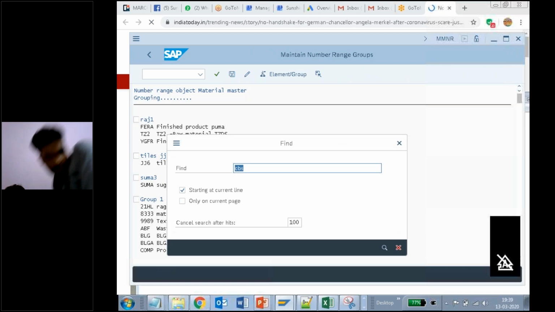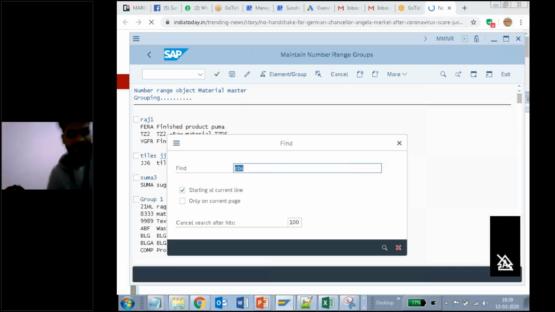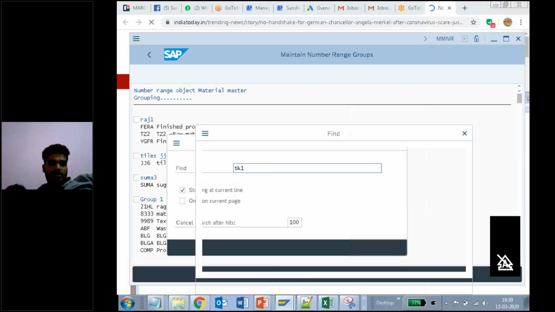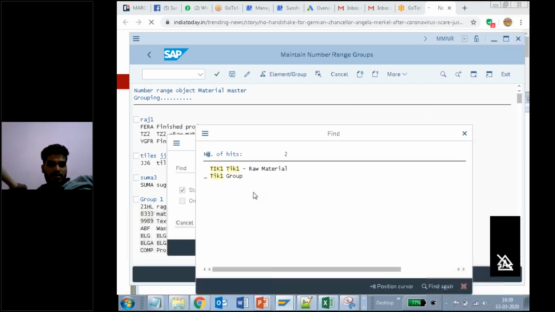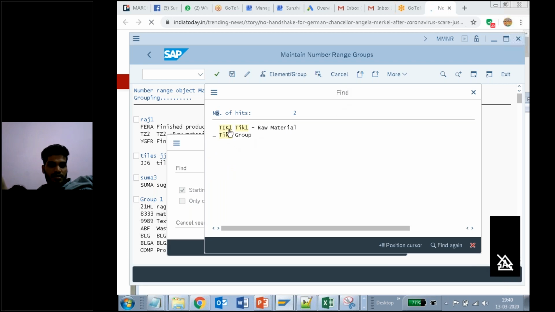And what is that name, number range? Tick 1. So let me search Tick 1. Is there or not? Yes. Here, what you observed: Tick 1 raw material is the raw material, and Tick 1 group. You understanding? This is the raw material and this is the group. That is the group and this is the raw material.